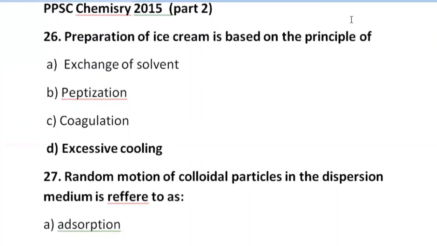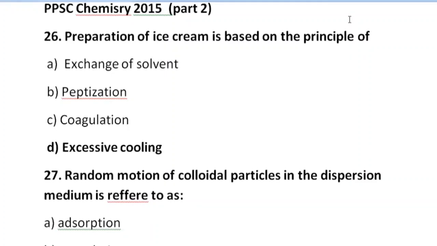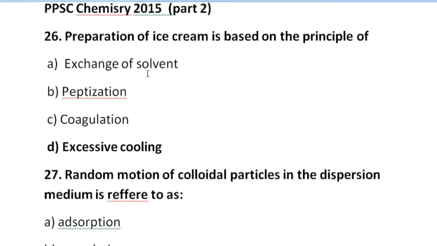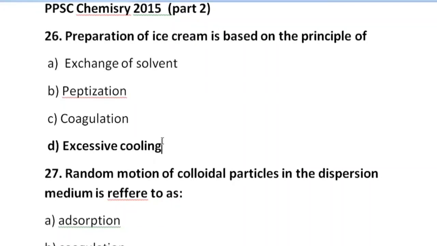Assalamu alaikum. Today we will discuss part 2 of the PPSC exam 2015. Our 26th MCQ is: preparation of ice cream is based on the principle of exchange of solvent, peptization, coagulation, excessive cooling. D option is correct here, that is excessive cooling is the principle of preparation of ice cream.